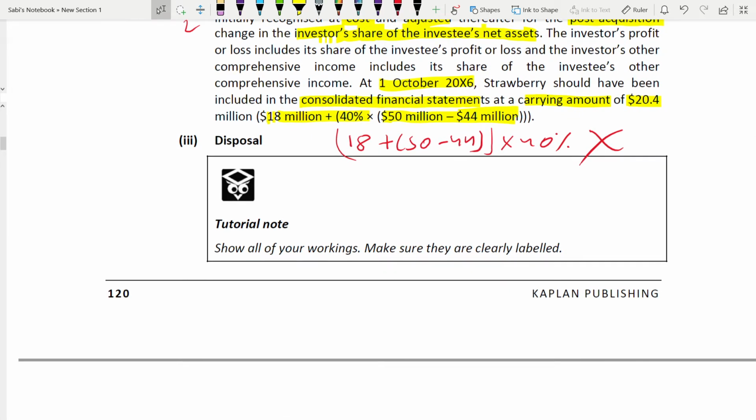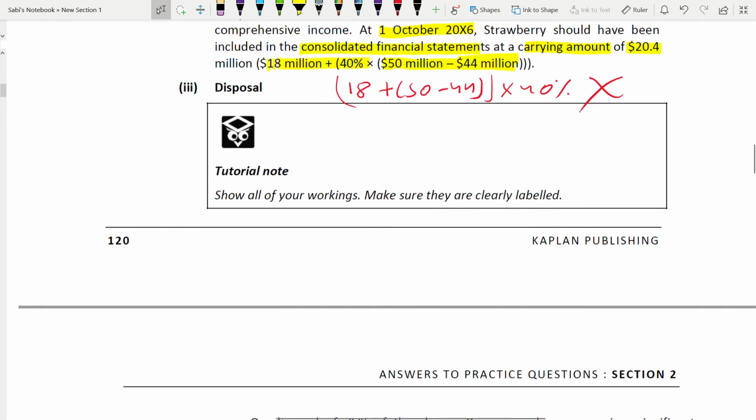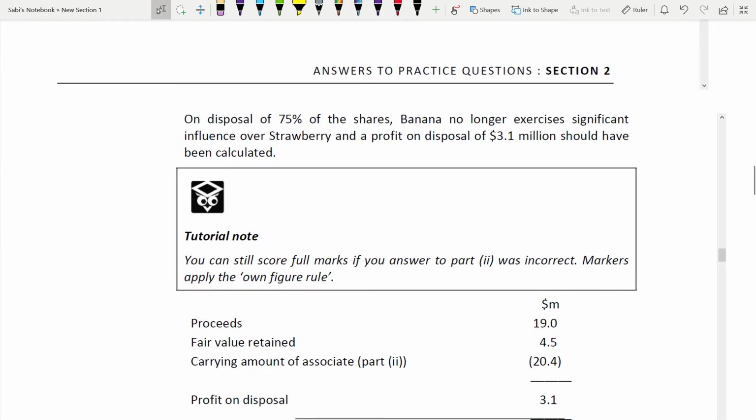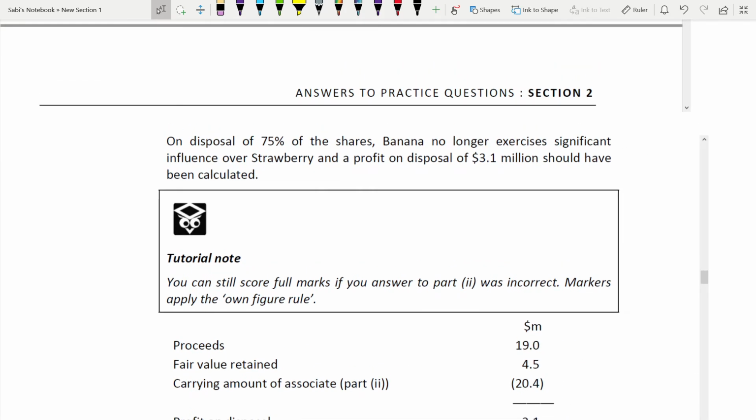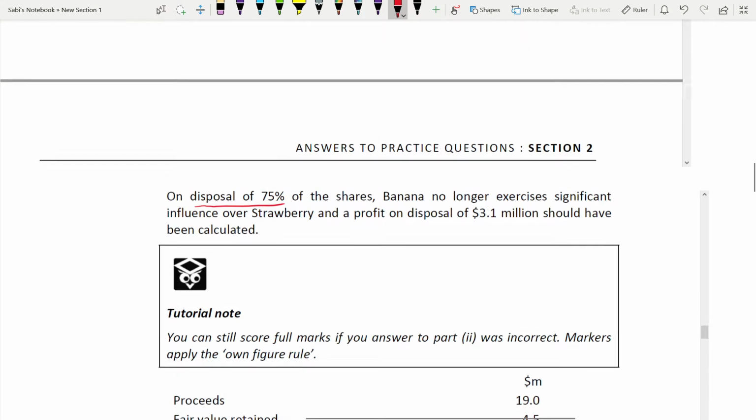How the profit and the loss of the disposal will be included in the consolidated financial statement. That was the requirement asked. Show all your work, make sure they're clearly labeled. Okay, so the disposal. You have sold 75%, disposed, right? So on the disposal, clearly you are writing from the beginning itself.